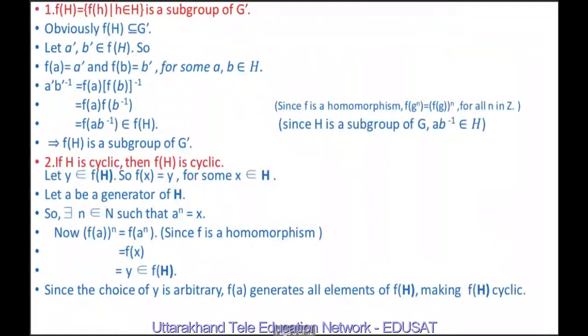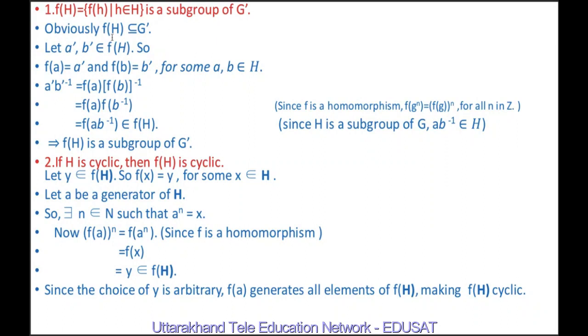So first, the set f(H), which consists of elements of the form f(h) where h belongs to H, is a subgroup of G'. To prove any set to be a subgroup of a group, it is sufficient to prove that ab inverse belongs to the set, if a and b are elements of the set, which is contained in the group.